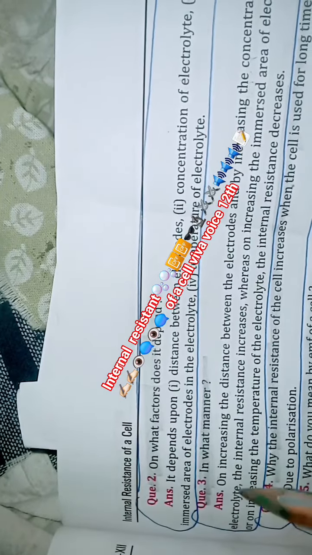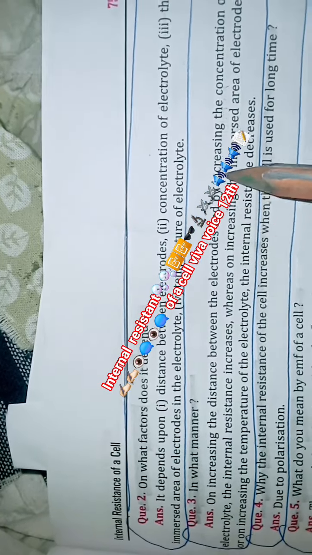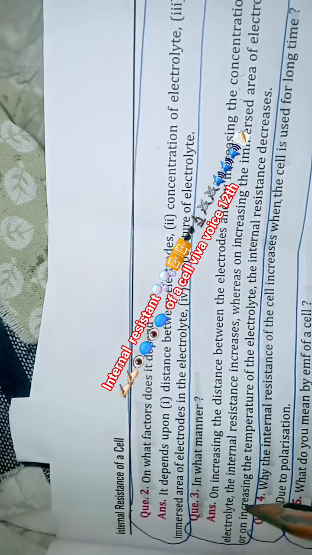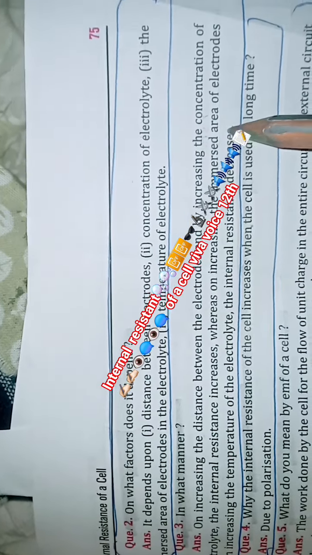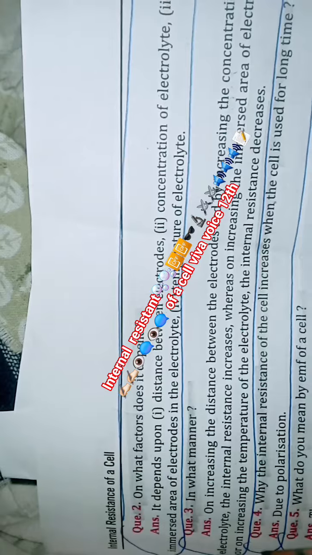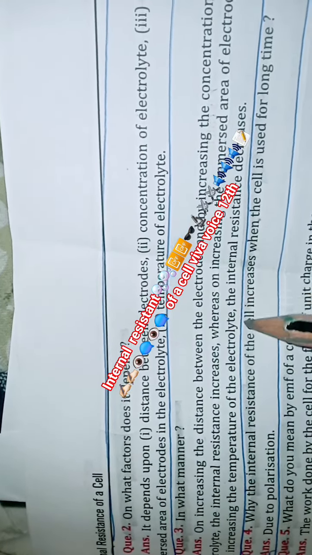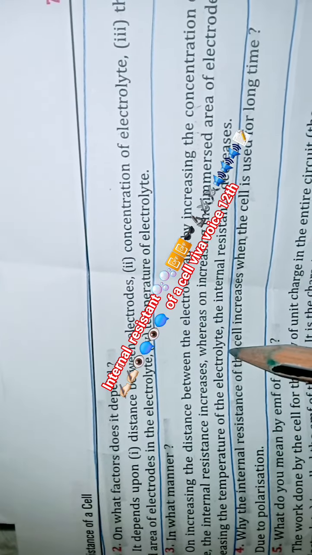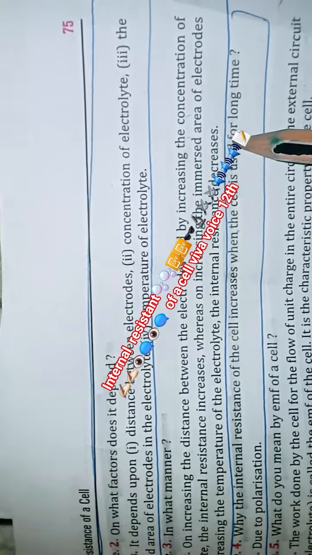On what factors does it depend? It depends upon the distance between the electrodes, the concentration of the electrolyte, the immersed area of the electrodes in the electrolyte, and the temperature of the electrolyte. In what manner? On increasing the distance between the electrodes or increasing the concentration, the internal resistance increases. On increasing the immersed area of the electrodes or increasing the temperature of the electrolyte, the internal resistance decreases.